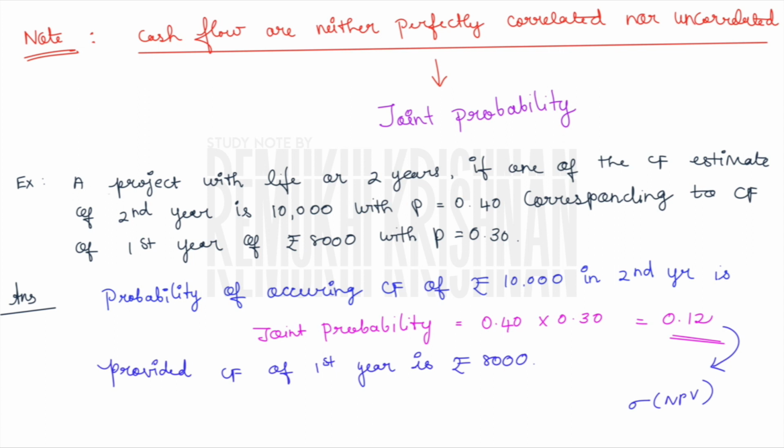So first of all, you should find your joint probability. Based on that joint probability, find your expected cash flow, and based on that expected cash flow, find your expected net present value, and based on that net present value, you carry on the sum, after which you will have your sigma of net present value. Simple, right? By this, I'm completing the Helios model. Let's meet in the next video. Thank you.